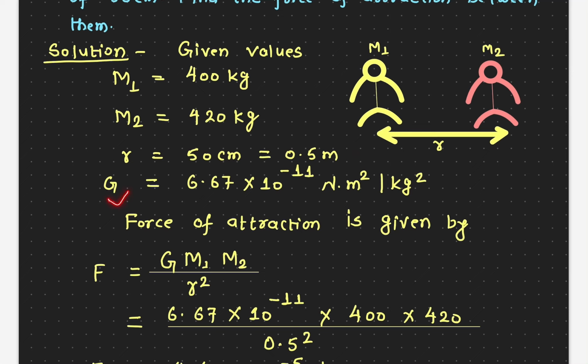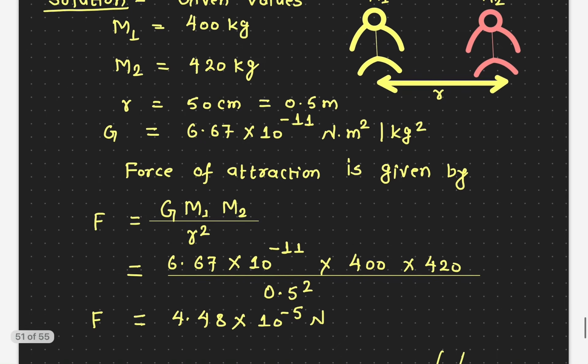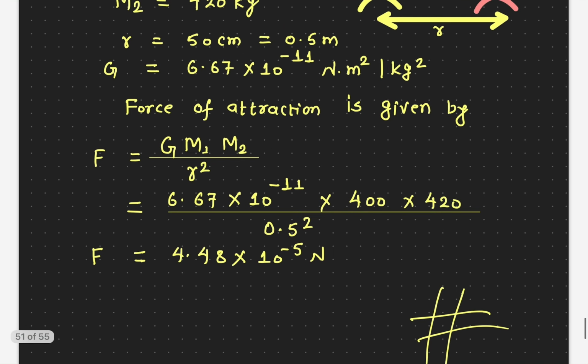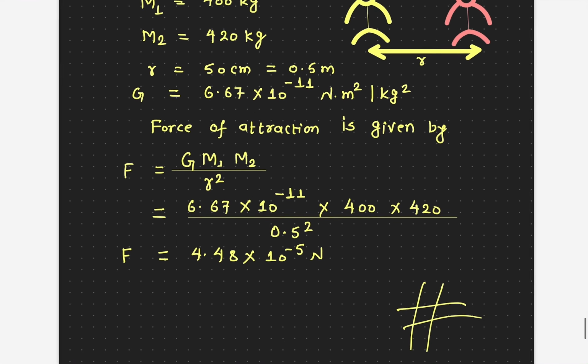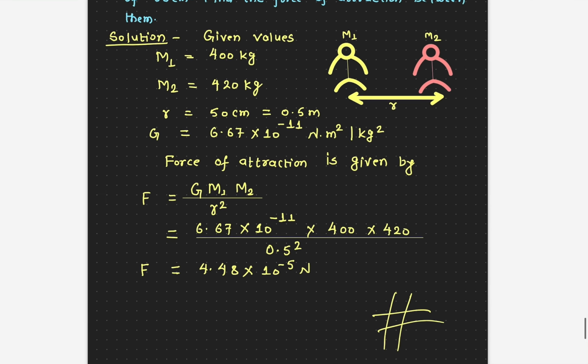And G is the universal gravitational constant, and this is the value here. And by Newton's law of gravitation, the force between the two masses is given by this equation here: G m1 m2 divided by r squared. So all we have to do is plug in the values.